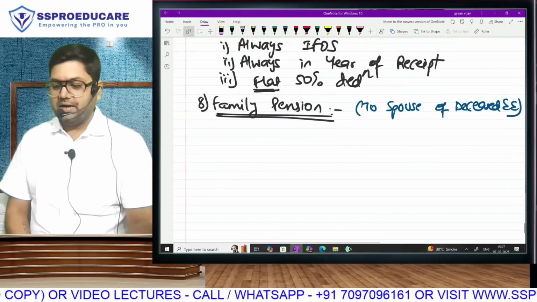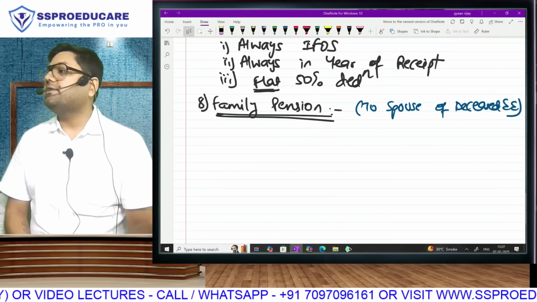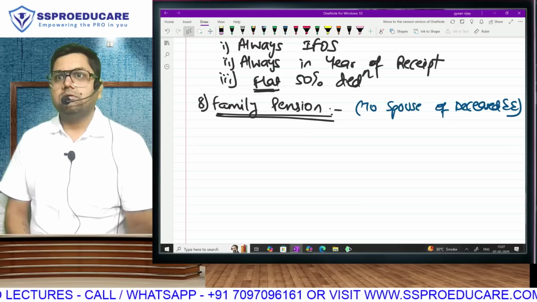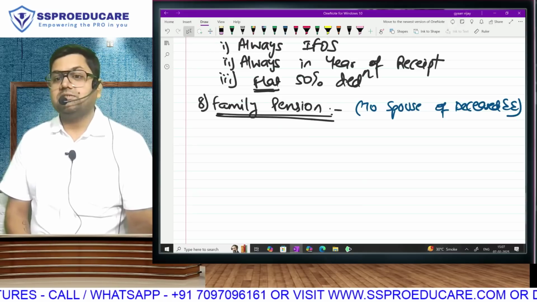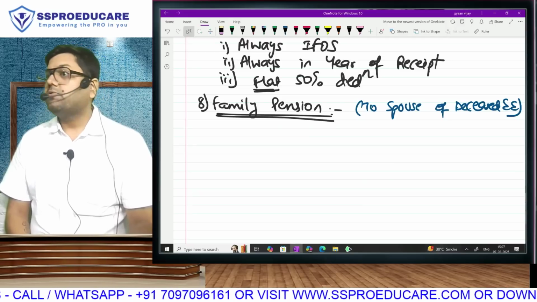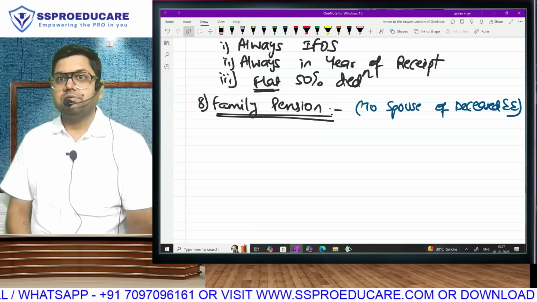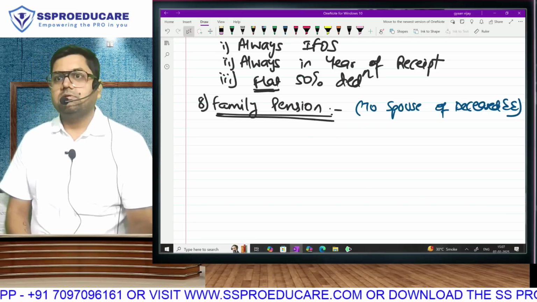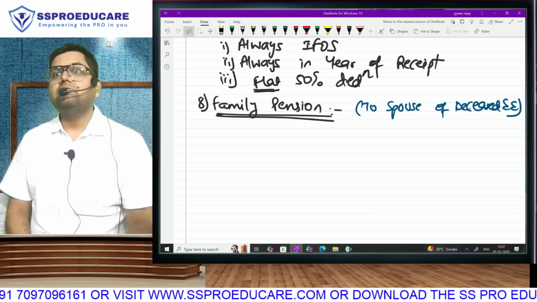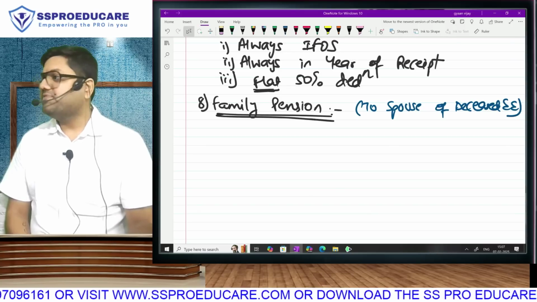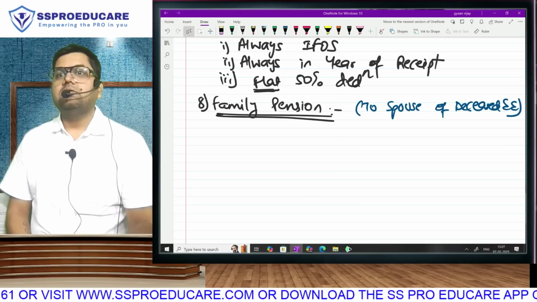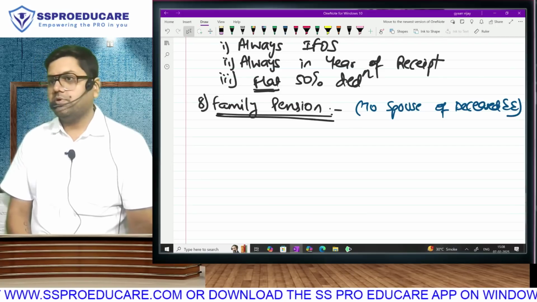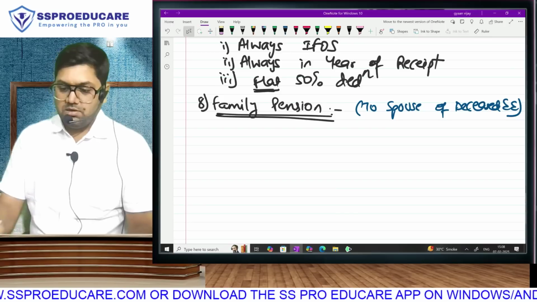And I always talk about my grandfather here. 1995 to 97, he got pension, taxable as salary. On 5th March 97, he expired. It will be 28 years now in the month of March. My grandmother even still is getting pension. She will turn 82 in April. Even today she is getting pension. That income which she is getting is not taxable under salary. That will be taxable under IFOS because she did not have an employer-employee relationship. Is that clear?